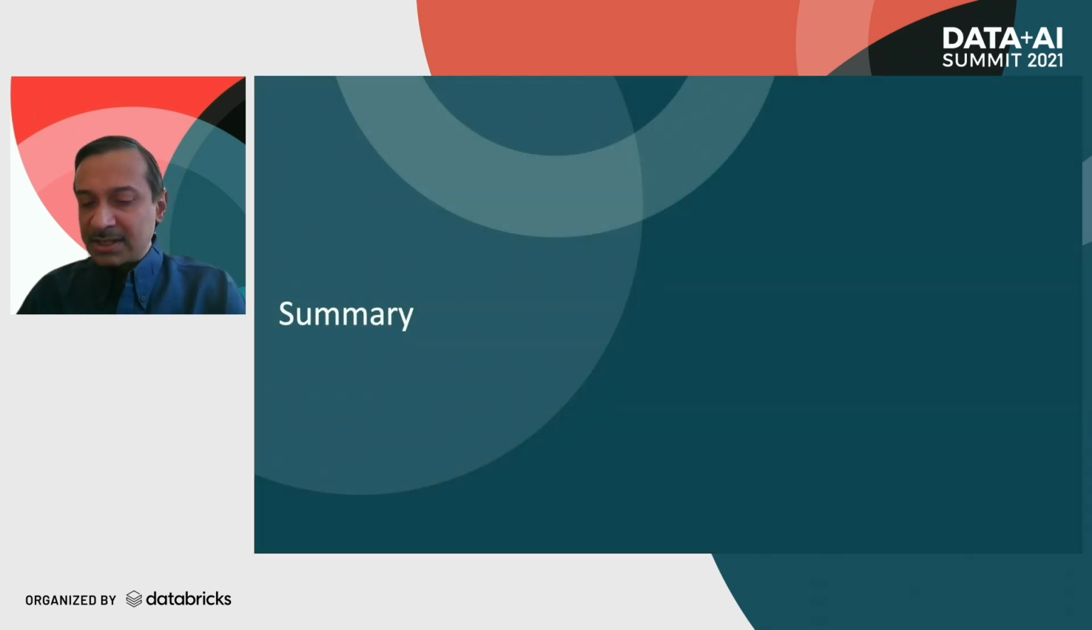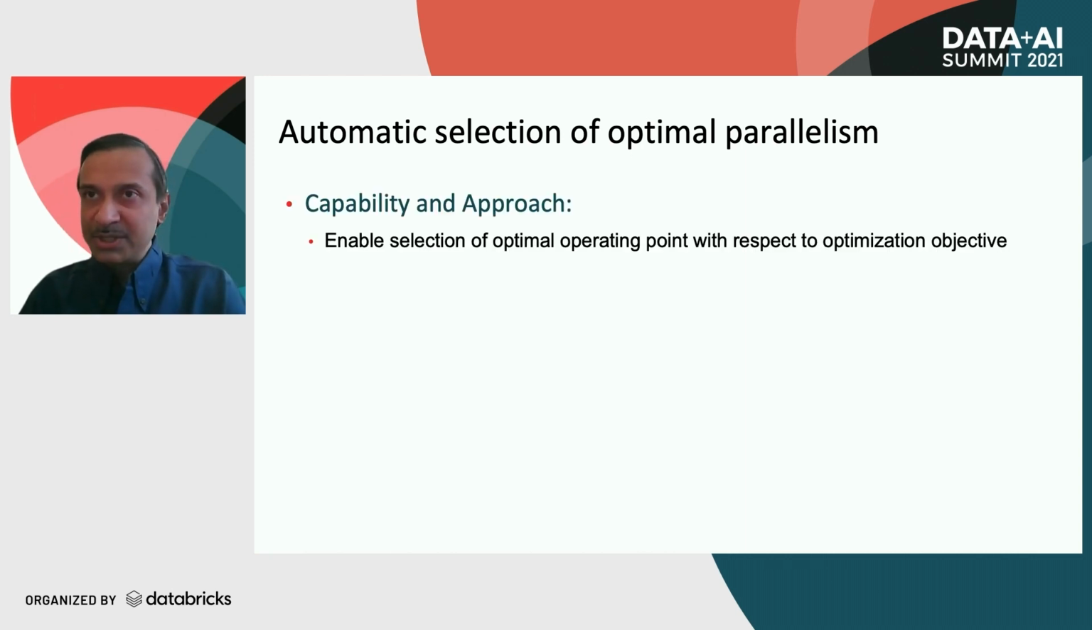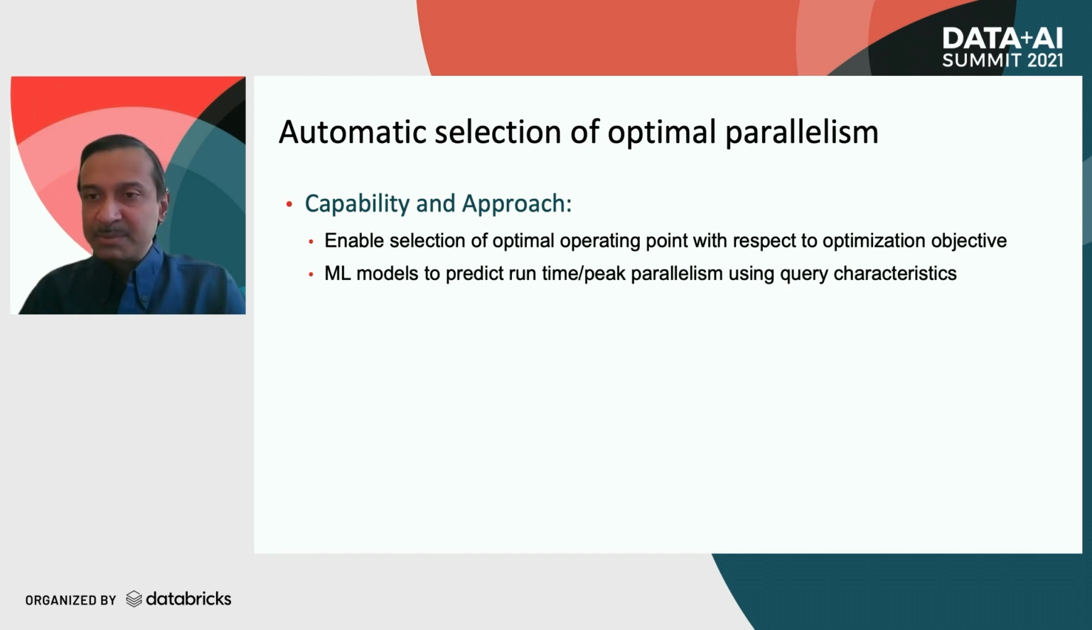So this concludes our case studies, and we'll now summarize our talk. Our overall theme was the automatic selection of optimal parallelism for data analytics. The reason we do this is that we want to provide the capability to select the optimal operating point depending on the cost and performance objective functions. Our approach is to use machine learning models that can predict the query's peak parallelism or runtime based on its characteristics. We'll now briefly talk about a couple of challenges and open research questions in this area.